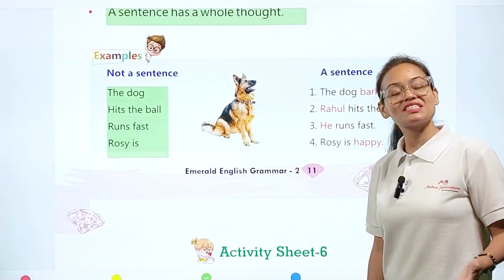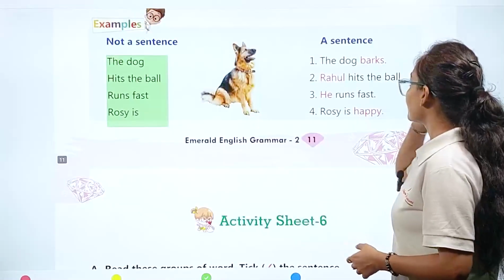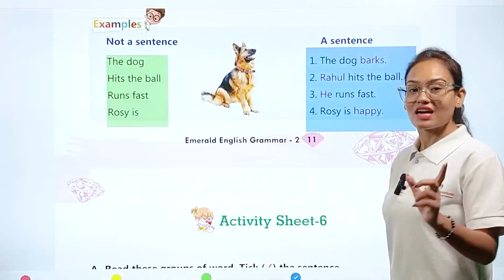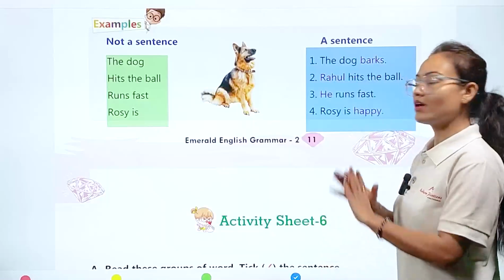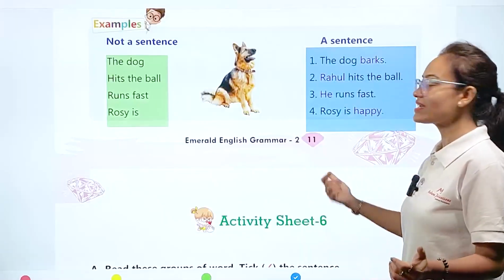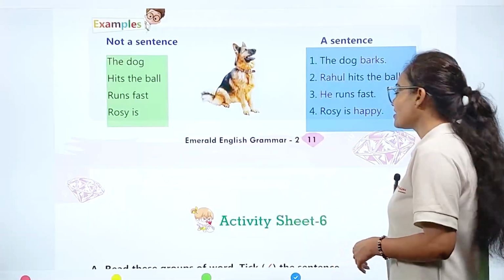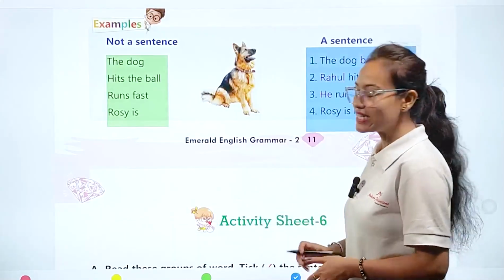Now, what type of sentences are considered complete sentences? Let's see. See this one: The dog barks. This is a complete sentence because the dog really barks. Rahul hits the ball. Absolutely correct sentence. He runs fast. Correct. Rosie is happy. So in this way, my dear students, we have seen the sentences. Now we are going to complete the exercise based on these sentences.